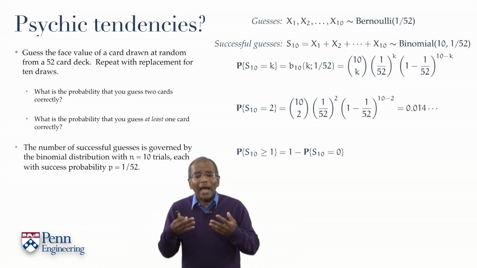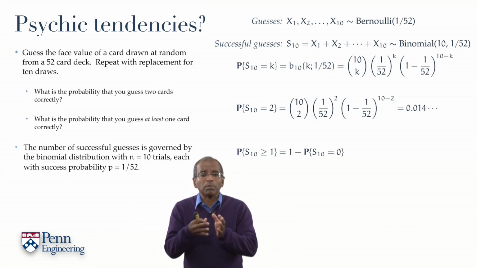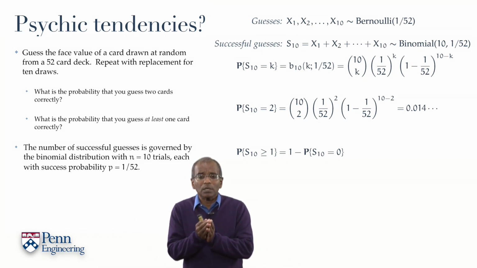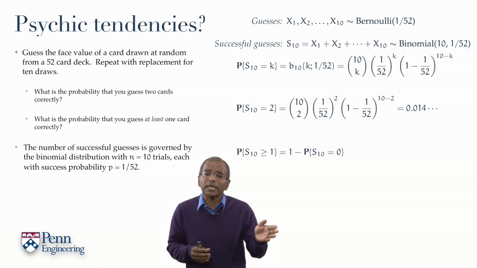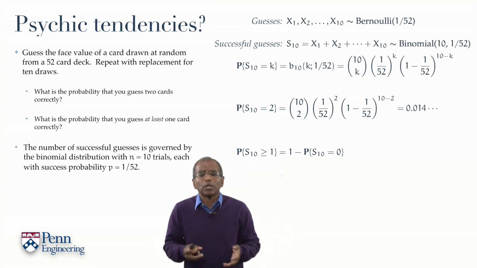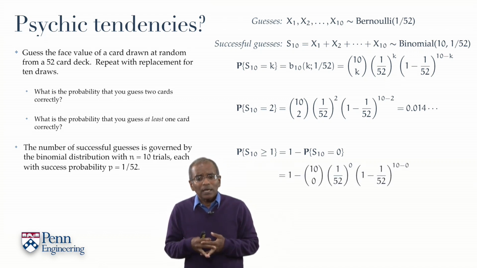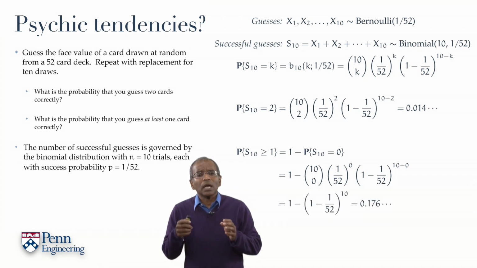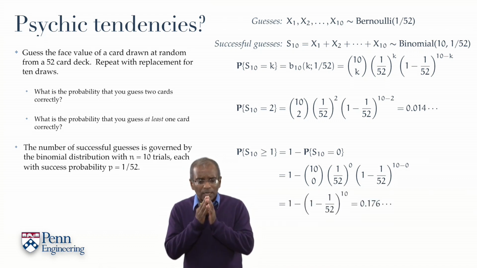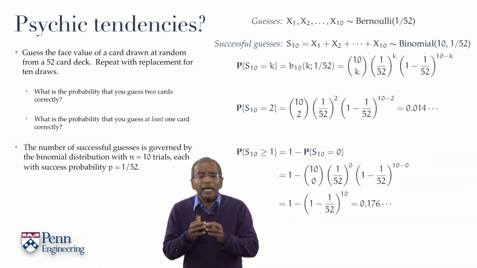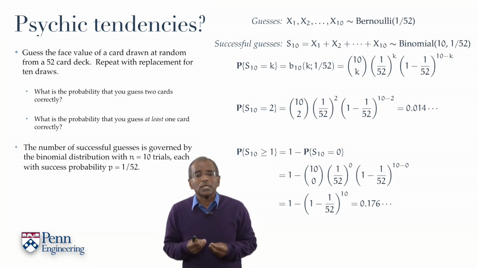And therefore, by additivity, we can relate the probability that S10 is at least 1 to 1 minus the probability that S10 is 0. Now we simply write down the binomial probability, evaluate it, and out comes a clean and simple answer. The probability that in 10 guesses of cards, you get at least 1 right is approximately 18%.